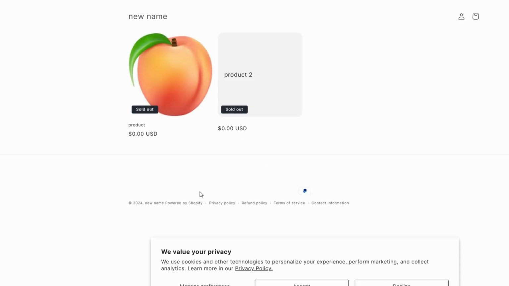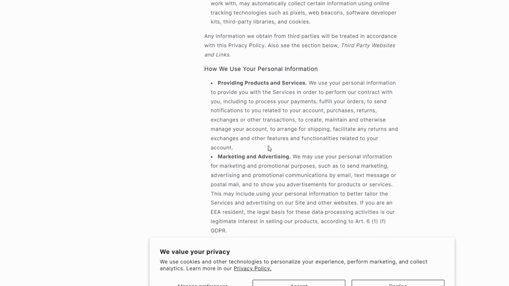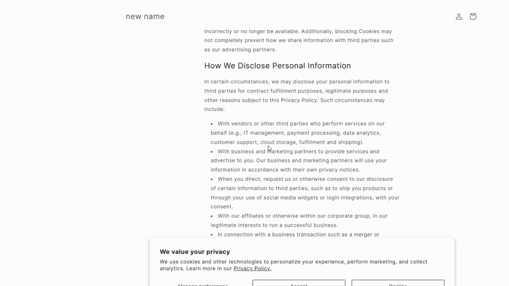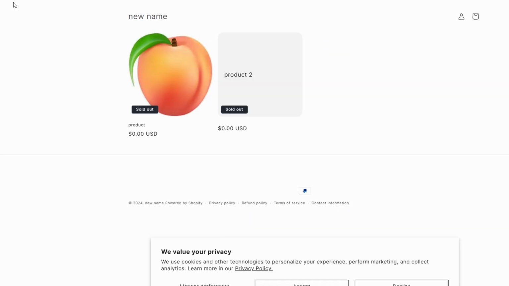Now, you can rearrange your footer to make the policy links more prominent, like placing them in the center. In the page builder, click on the footer menu and delete any extra text or headings you don't need. After that, make sure to save your changes. Once everything is set, your policy links will appear in the footer, giving your customers easy access to your refund policy, terms of service, privacy policy, and shipping policy.